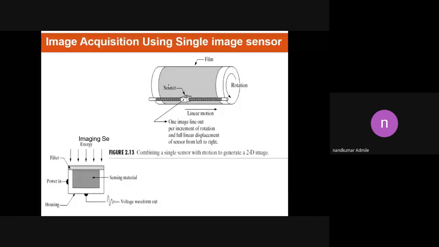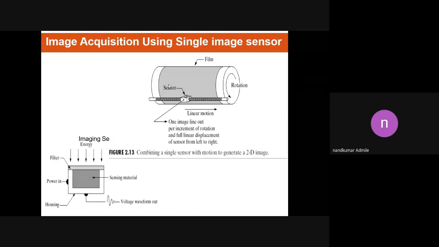Once again, listen everyone, I'll brief it in only two minutes. What exactly is the working of these three types? The first type is image acquisition using a single image sensor. As the name indicates, it uses only one sensor to capture the image. First we have incident light, which is in analog format, and by using the sensing material we get the output image, which is also in analog format.